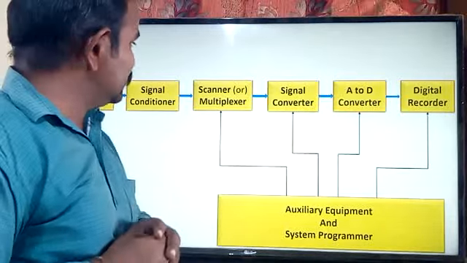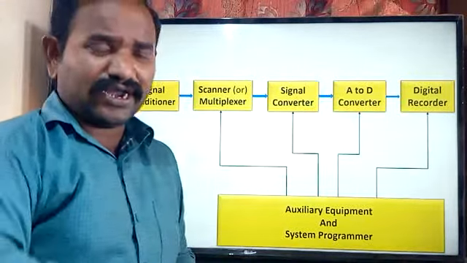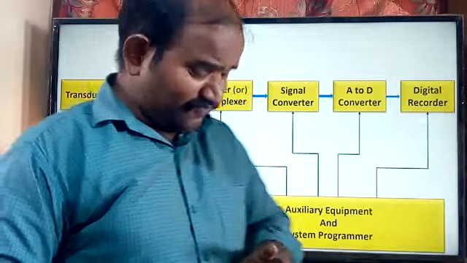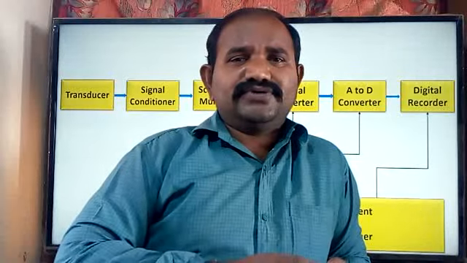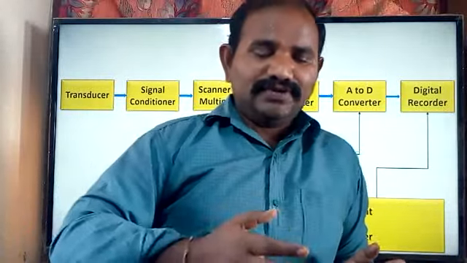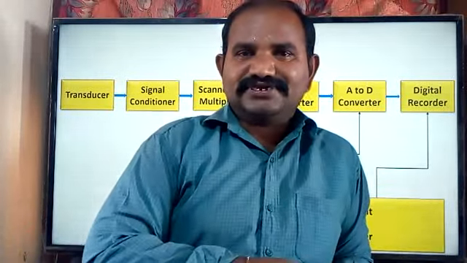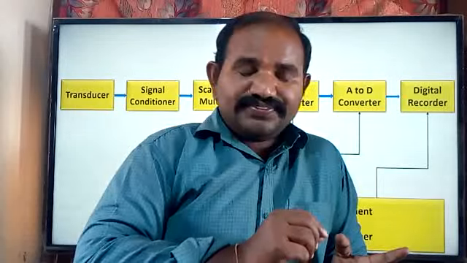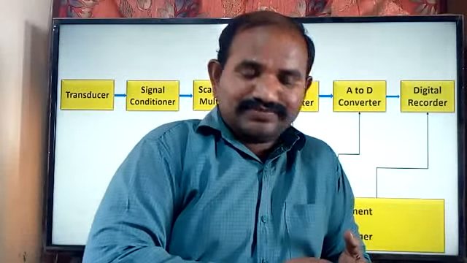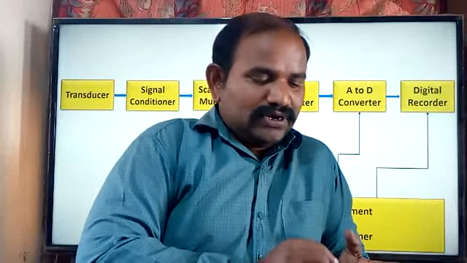After that, we have the scanner, which is also called a multiplexer. When we are taking one industry, I would like to know the different types of parameters in a particular environment. Let us suppose I have one industry. In that, I would like to maintain the temperature of so and so area.